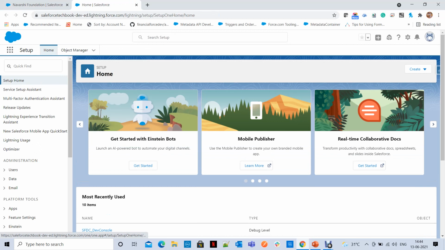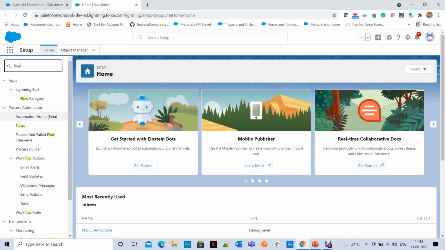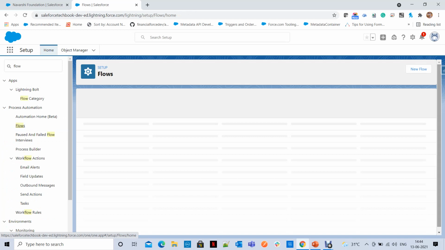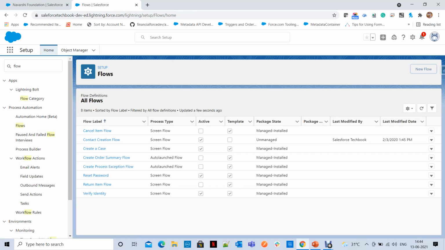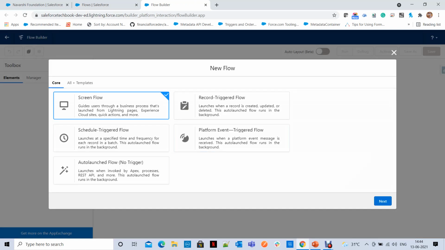The first thing is, what is our requirement: when an account rating is updated to hot, then I want to achieve all these things. So let me create a flow. You can find flows under Process Automation; click on New Flow. You can create different kinds of flows: screen flow, schedule triggered flow, auto launched flow, record triggered flow, and platform event triggered flow.